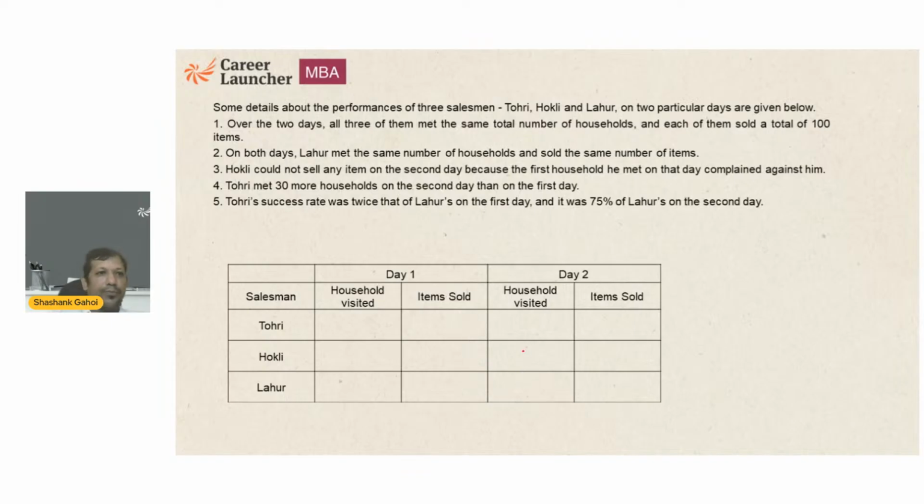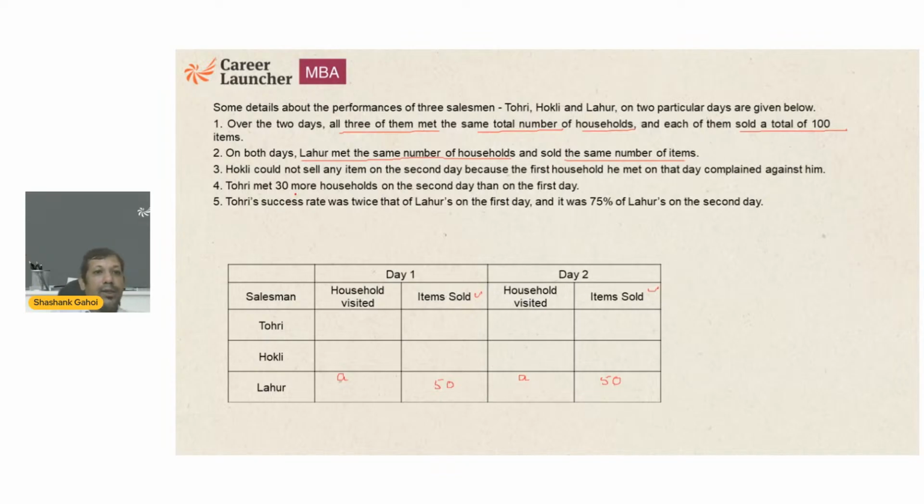Now, over the 2 days, all three of them met the same number of total households and each of them sold a total number of items. So items sold on day one plus items sold on day two should be 100 in all three cases. On both days, L met the same number of households and sold the same number of items. Now this statement is very nice. Total number of items sold is 100 and they are equal on both days, so it should be 50-50. As well as the number of households he is meeting being equal, it means A and A. We got this.